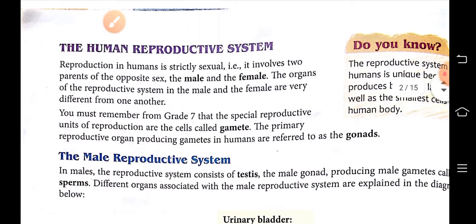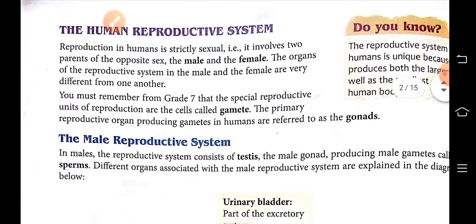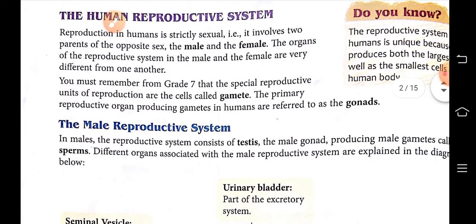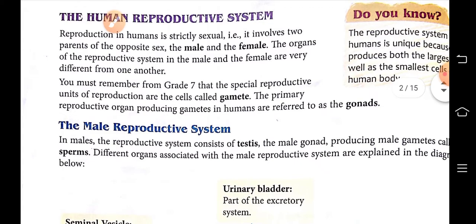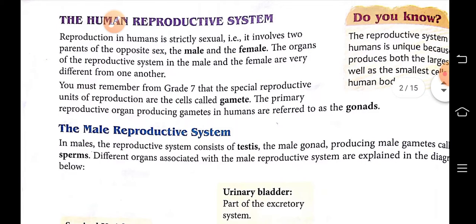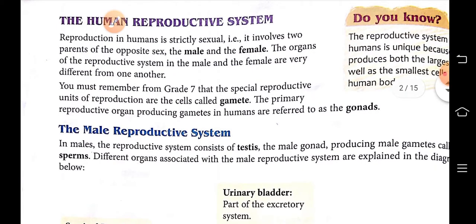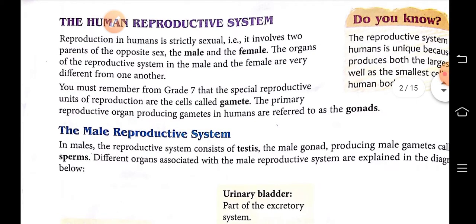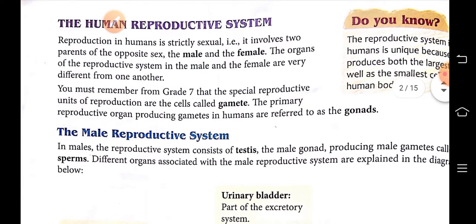First, we will read about the human reproductive system. It is a very unique system because it produces both the largest cell as well as the smallest cell of the human body. So, gamete is the sex cell. Two types of gametes are there: male gamete and female gamete.